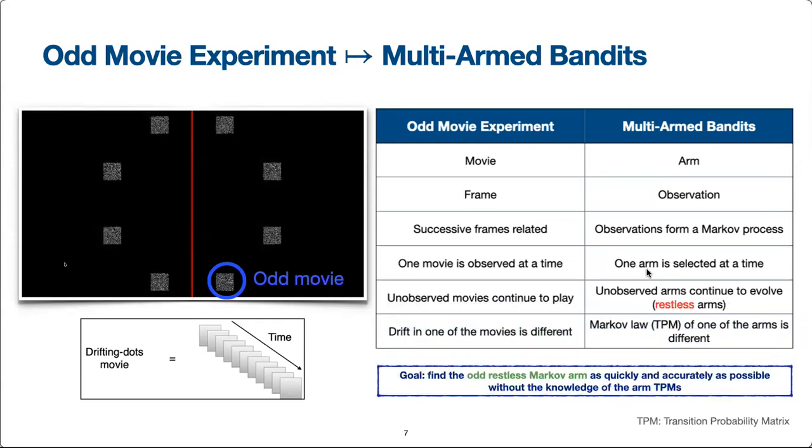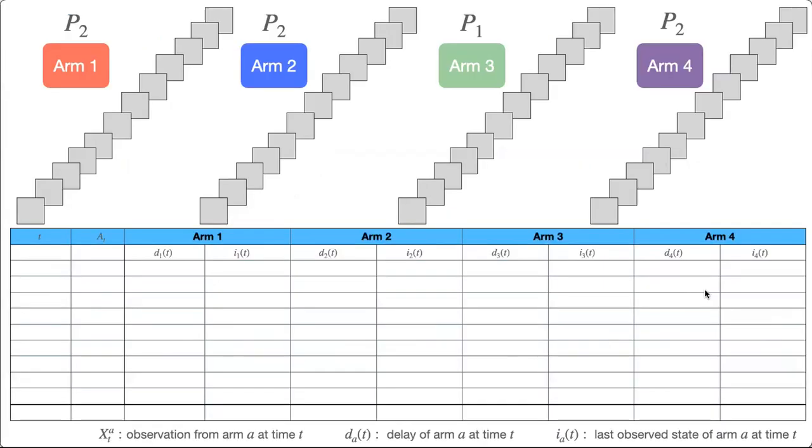The objective is to find the odd restless Markov arm as quickly and accurately as possible without having prior knowledge of the TPMs of the arms. Because the TPMs are not known beforehand, they must be learned along the way. Here is a quick demonstration of the sampling of the arms and the collection of the observations from the arms.